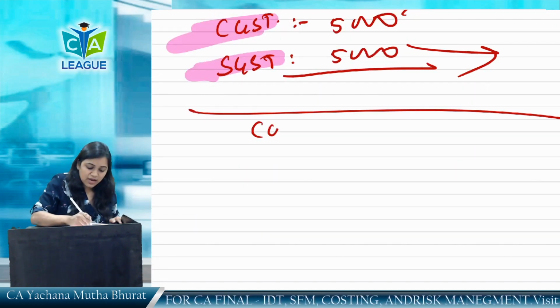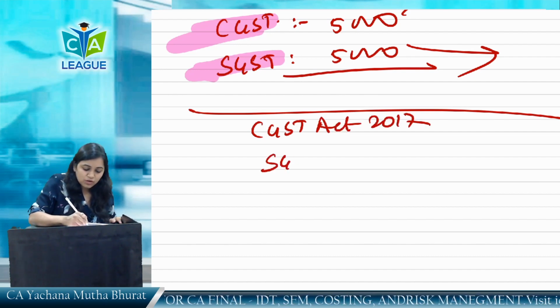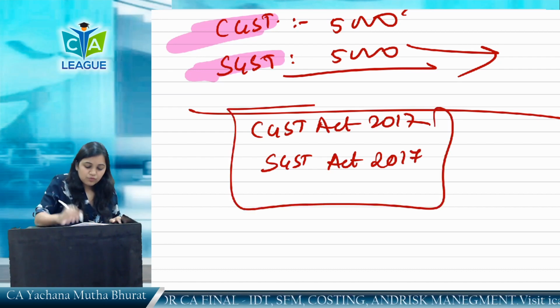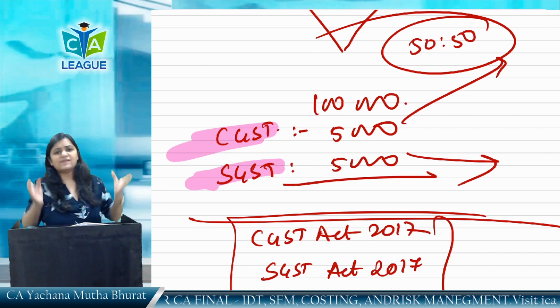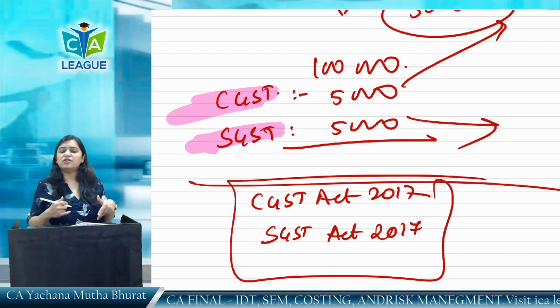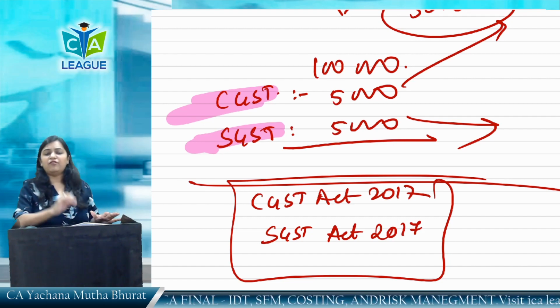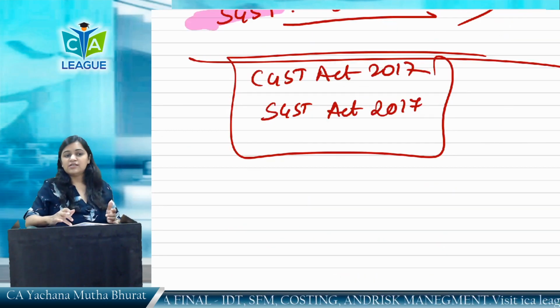Now here come the taxes. First is the CGST Act 2017 and SGST Act 2017. So on any transaction of intrastate, what do you mean by intrastate? Within state. In simple language, we'll discuss the interstate definition later. In simple language, when there is a within state transaction, two taxes will be levied, which are called CGST plus SGST. CGST plus SGST.